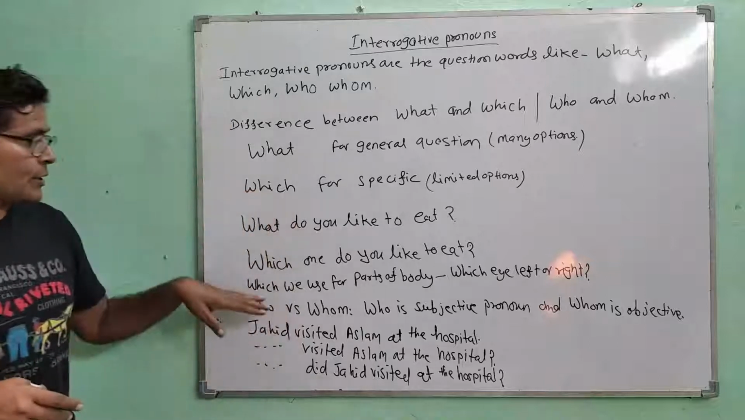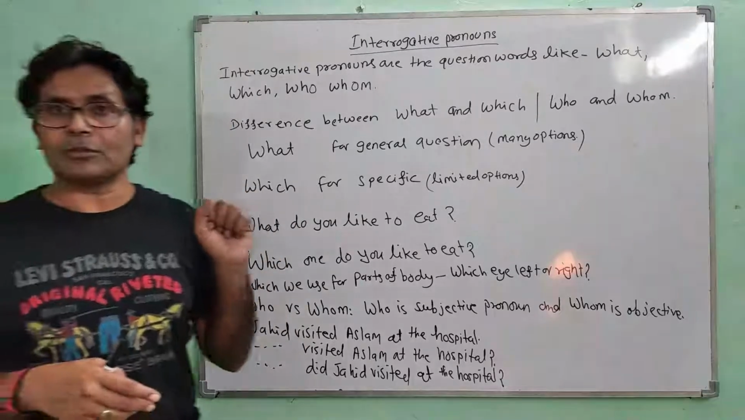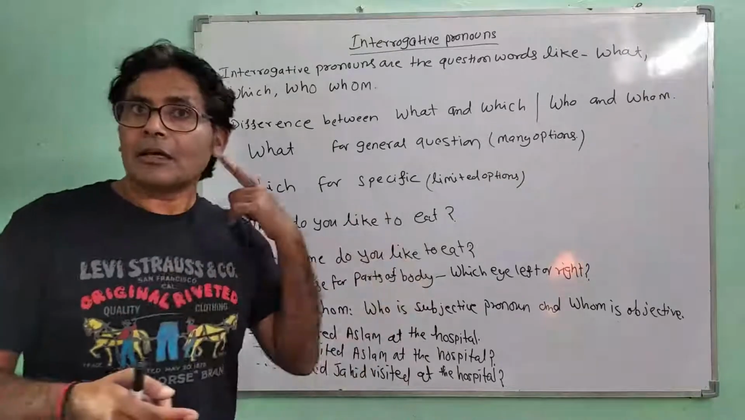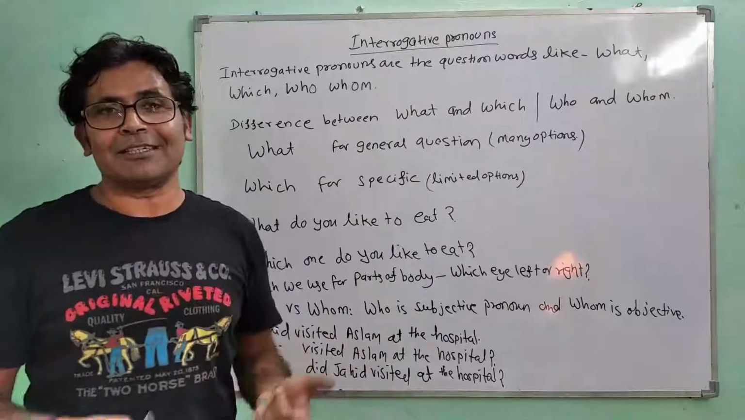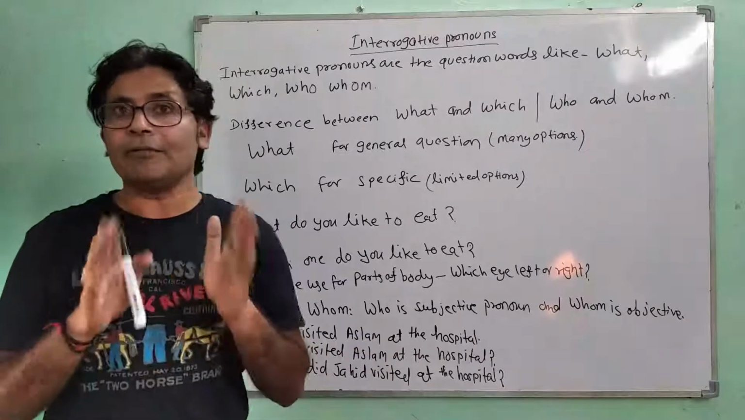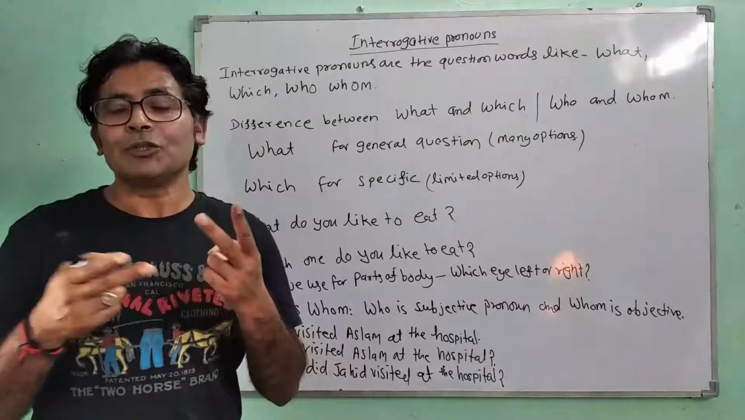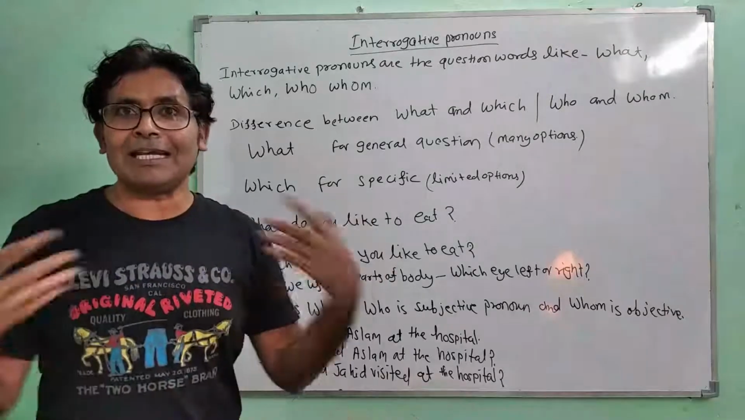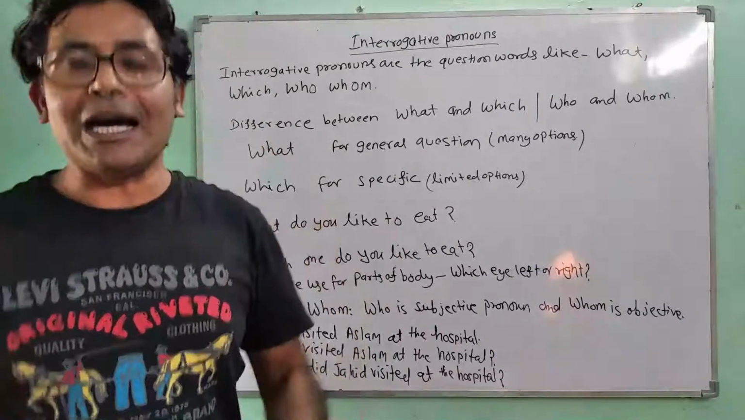Next, we use which for parts of the body also. For example, which eye, left or right, which ear, left or right, which hand, left or right. Because with parts of the body we have limitations, we only have two, we don't have many parts of the body, we don't have many legs, many hands, many ears, many eyes.